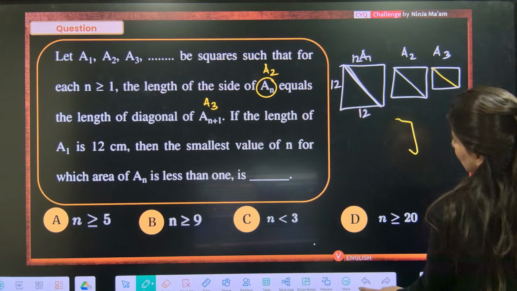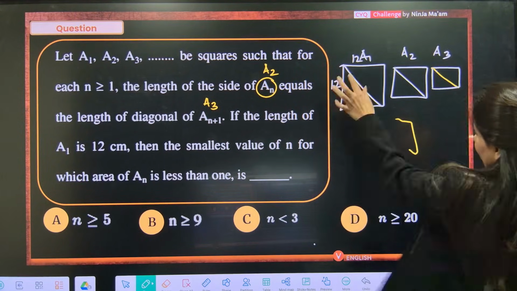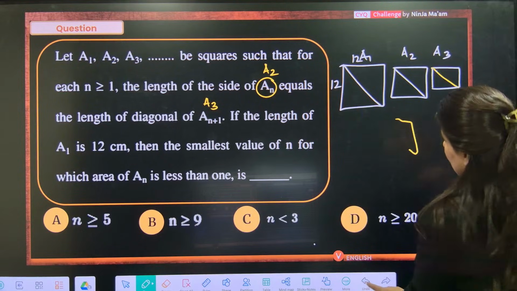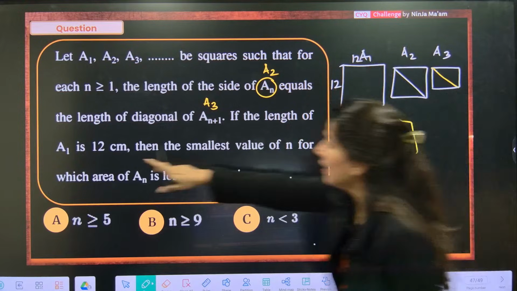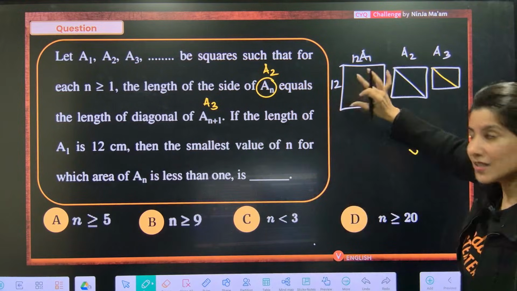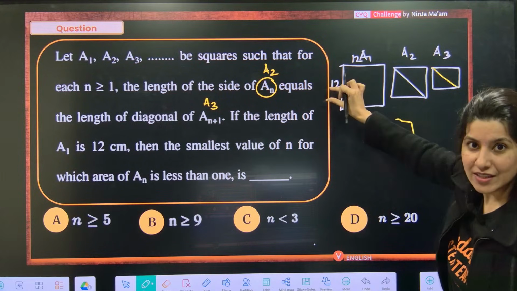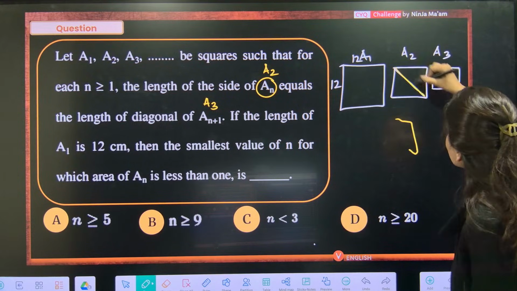I am actually not looking for the diagonal of this. This is 12, right? Sorry, this is 12, correct? Let me start with the beginning. A1 is 12, the length of the side is 12. So if this is 12, that means the diagonal of this would be 12.